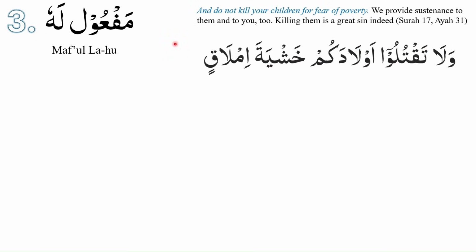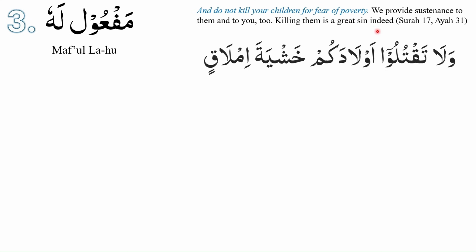Let us study the following ayah from the Holy Quran to understand maf'ul lahu. Allah subhanahu wa ta'ala says in Surah number 17, ayah 31, and do not kill your children for fear of poverty. We provide sustenance to them and to you too. Killing them is a great sin indeed. The first part of this ayah can be translated as, and do not kill your children for fear of poverty.